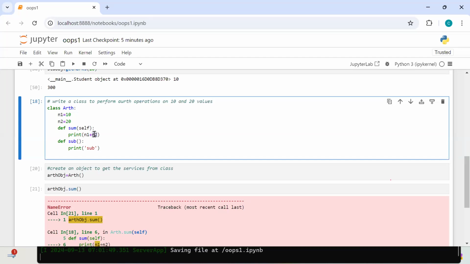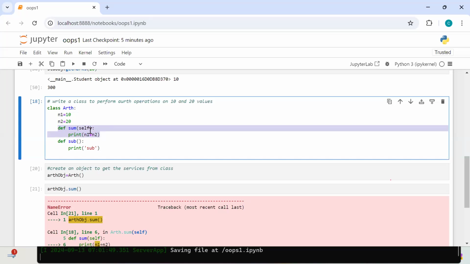Without an object. The thumb rule is: any class member, if you want to access inside the class or outside the class, that is possible using an object. But you broke this thumb rule, yes or no? So what do you need? To access that, what is required? An object. Where is that object? In sum, is the object there or not there? In this area, is my arithmetic object there or not there? Not there.